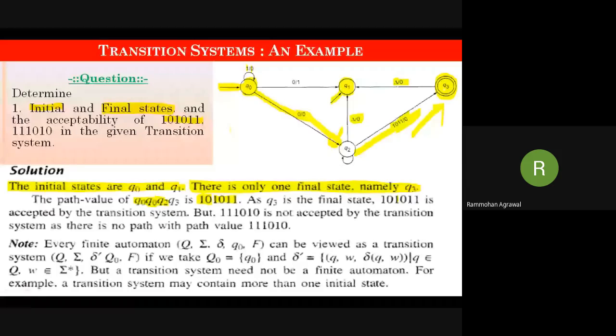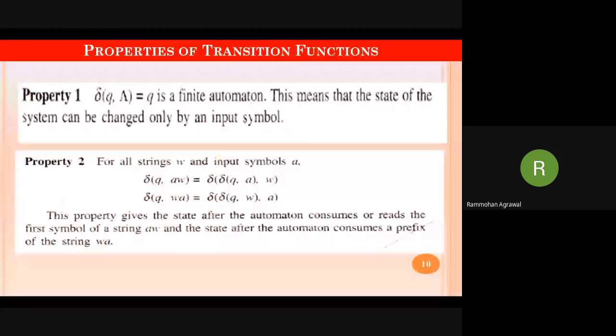Okay, so this is the second example. This is what the first example was about, the transition system. We have seen another example. Again, we will see some simple examples in the upcoming lecture. There are some properties which are to be considered for these transition functions, and these properties can be asked as theoretical questions of 4 marks, with an example. So whenever an example is asked, you can mention any of the 2 examples which we have discussed.